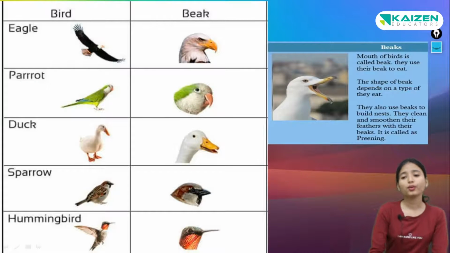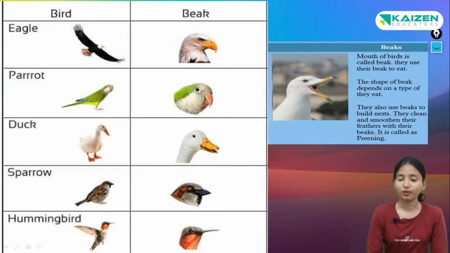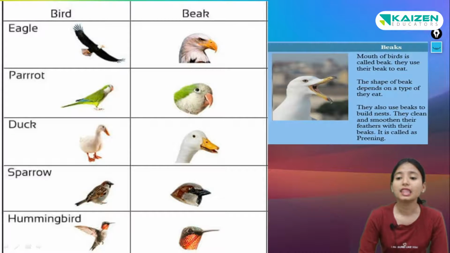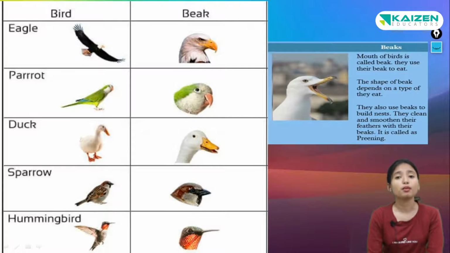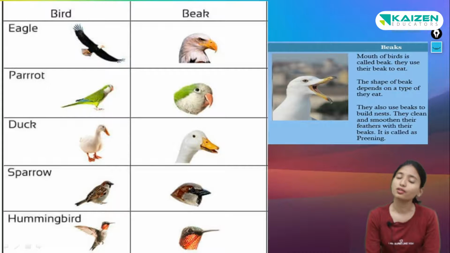Children, now we are going to see the mouth of the bird carefully. The mouth of the bird is called beak. You know that, right? The shape of the beak depends upon the type of bird. Different types of birds have different types of beaks. They also use their beaks for eating food. We use our mouth to take food, yes. So birds also take their food with their beak, from their mouth.